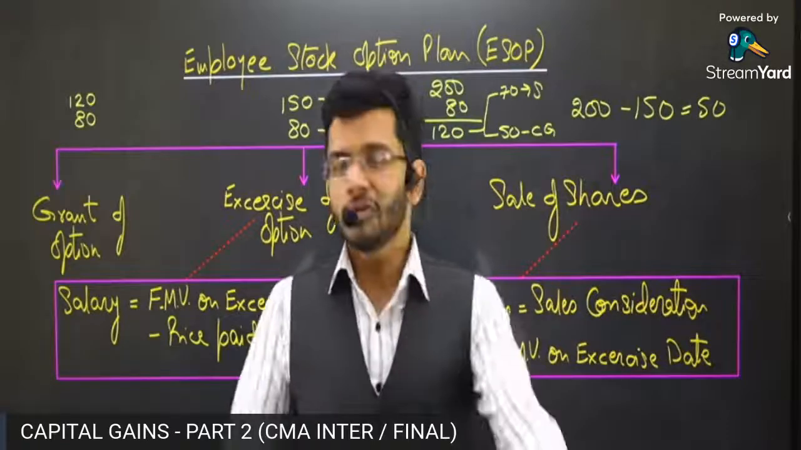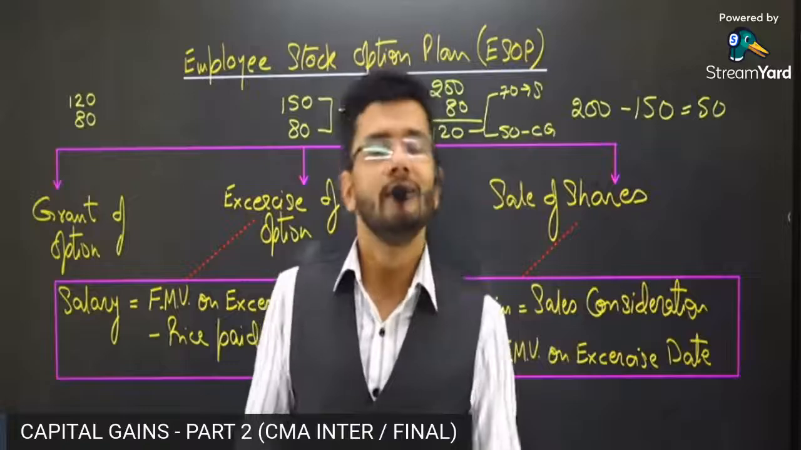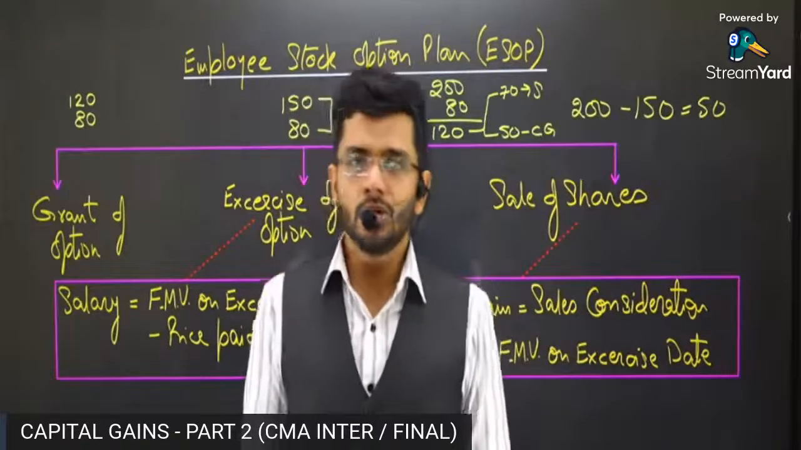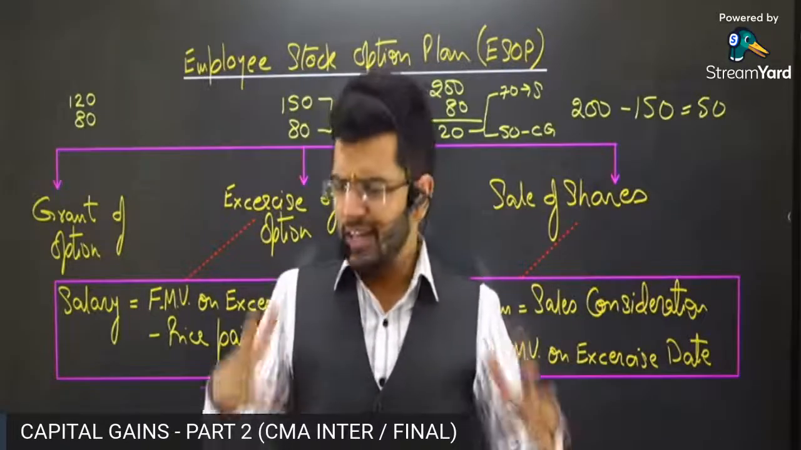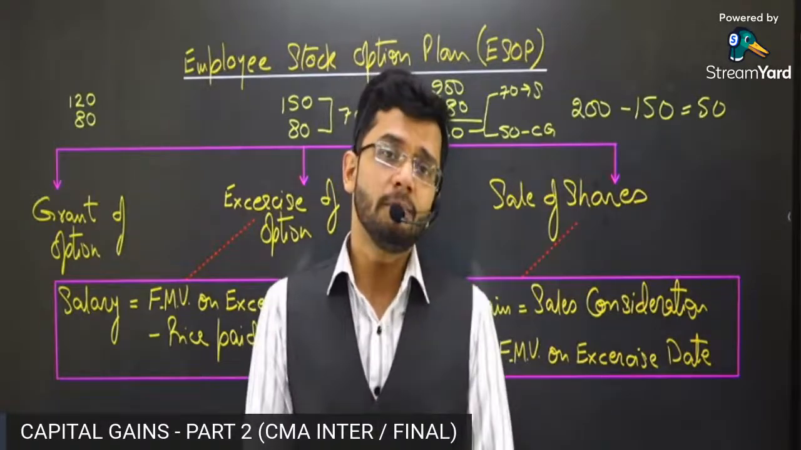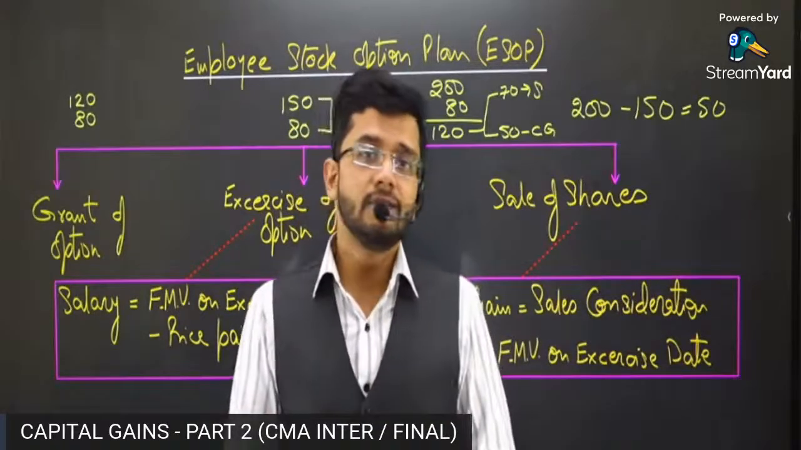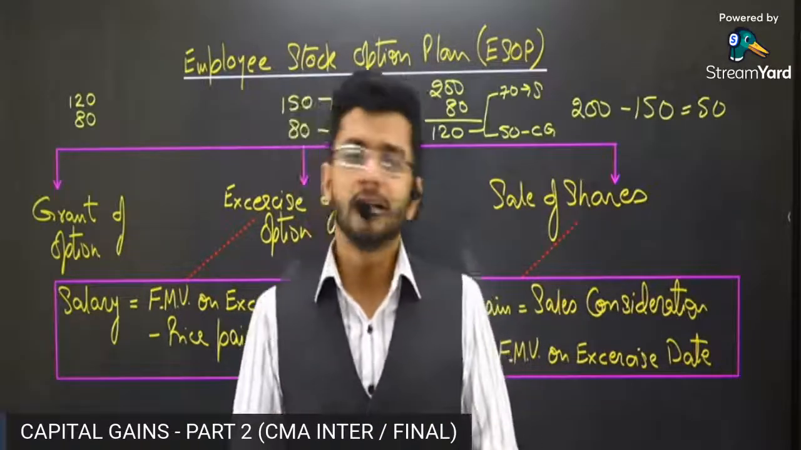So this was the capital gain taxability of ESOPs, employee stock option plan. Employees are given the option to take the shares of the company at a very reasonable price, and the benefit which accrues to the employee is divided into perquisites as well as capital gains. These are the two heads in which the profit will be split.